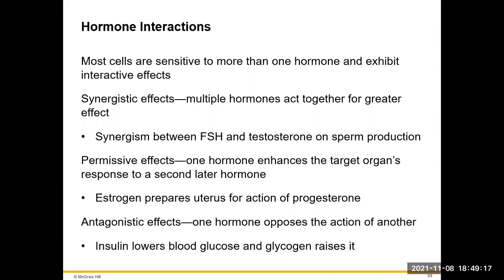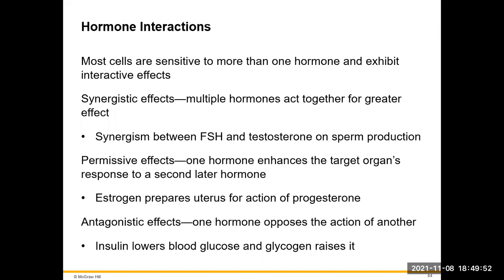Most of our cells are sensitive to more than one hormone and exhibit certain interactive effects. We can have synergistic effects, which are going to have multiple hormones acting together for a greater effect. An example of this is going to be follicle stimulating hormone and testosterone on sperm production. We also have some permissive effects where one hormone enhances a target organ's response to a second hormone later. Estrogen is going to prepare the uterus for the action of progesterone. Some also have antagonistic effects where one hormone opposes the action of another.